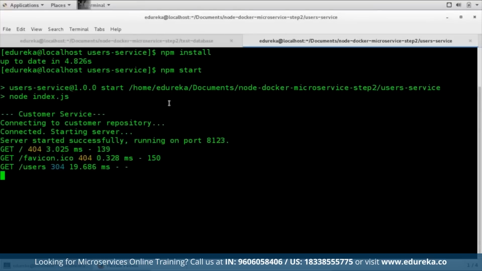Now I'm going to tell you how to Dockerize our microservices. Here we have a microservice which we can run on a development box as long as it has a compatible version of Node.js installed. What we would like to do is set up our service so that we can create a Docker image from it, allowing us to deploy our services anywhere which supports Docker. And one way to do that is to create a Dockerfile.